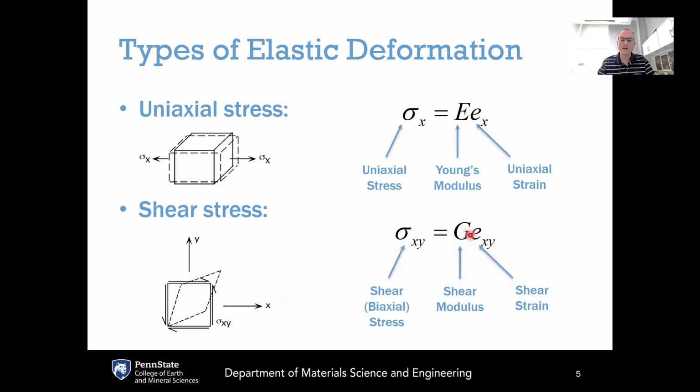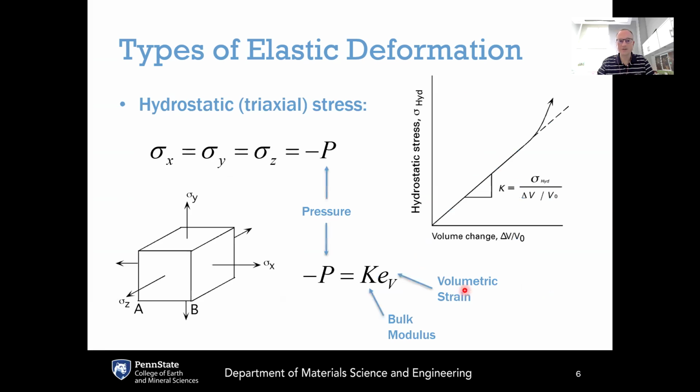And now the constant of proportionality between the shear stress and the shear strain is, of course, the shear modulus, which is labeled G. So the basic equations here are the same. The only difference is that in the uppercase, in defining the Young's modulus, this is done under uniaxial loading conditions. And in this lowercase, for the shear modulus, the loading is done under biaxial conditions.